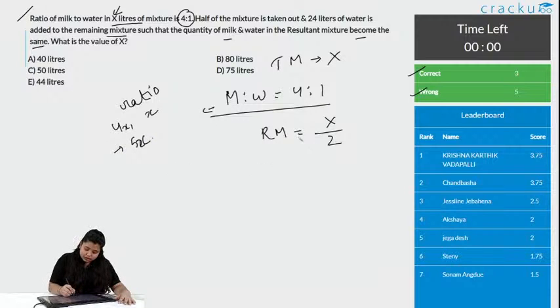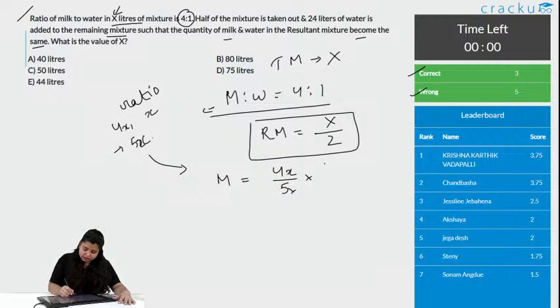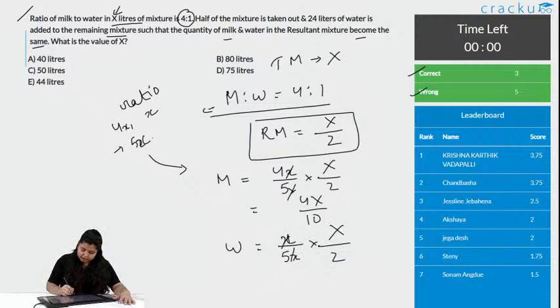If the remaining mixture is x/2 and the ratio remains constant, can I say the milk in the remaining mixture now is 4x by 5x into the total mixture x/2, x and x are cancelled out, it is 4x/10. Similarly, for water, it will be x/5x into the remaining mixture, it is x/10. Am I clear till here?